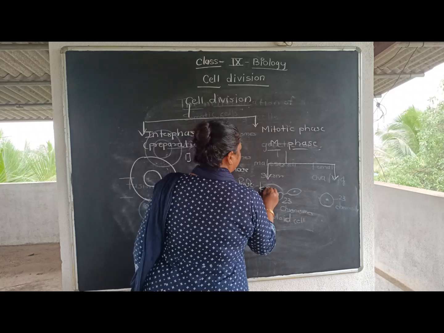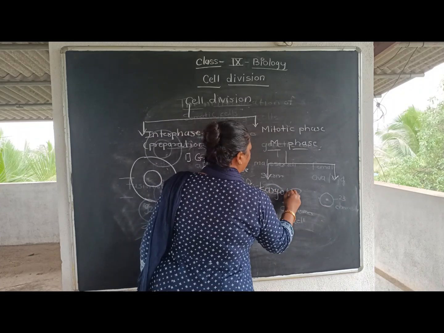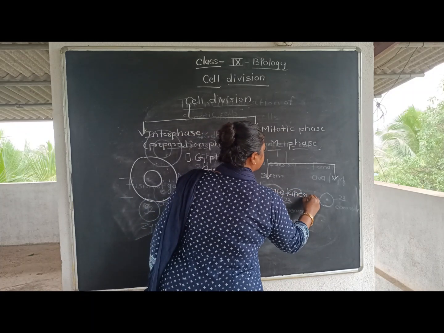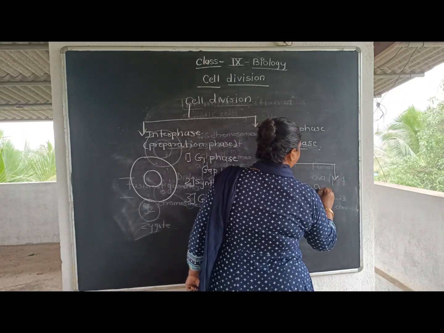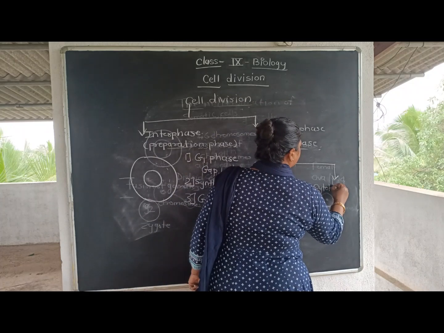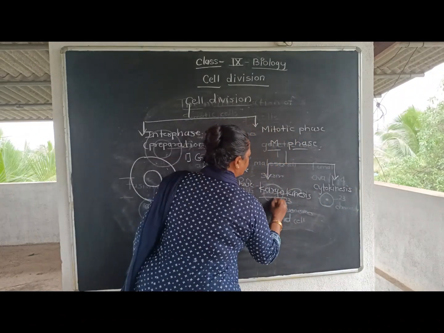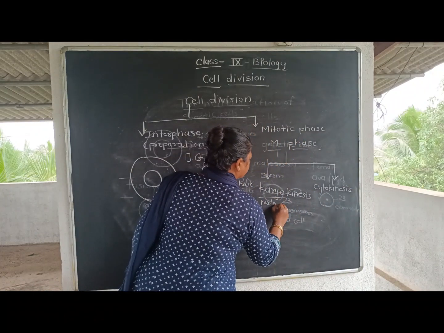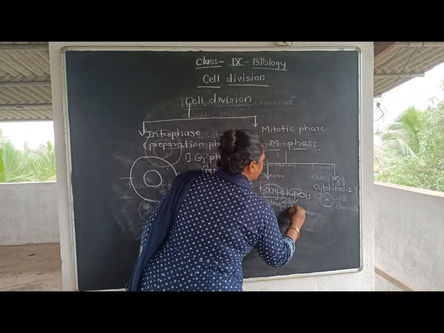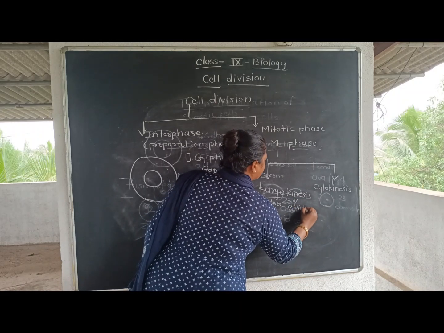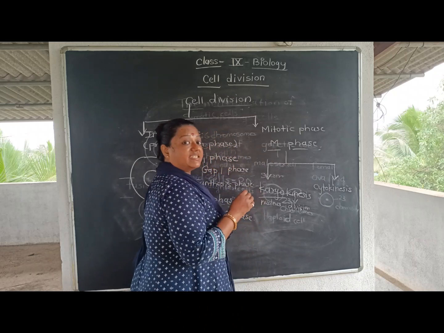First is karyokinesis, and second is cytokinesis. Now what is meant by karyo? It means nucleus, and kinesis means division. So first the nucleus will get divided.